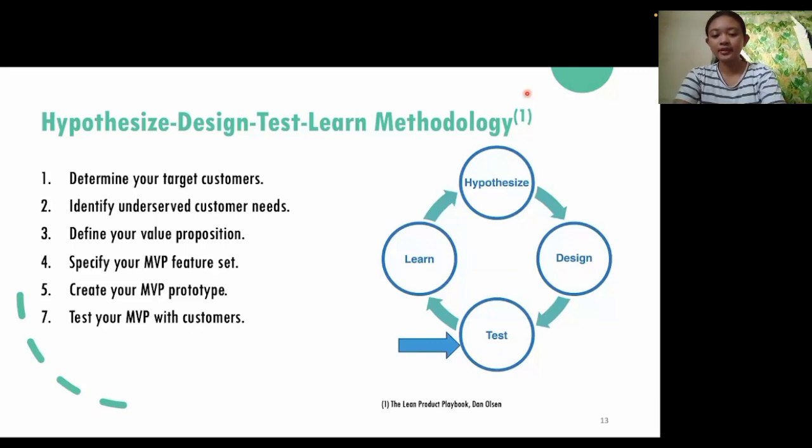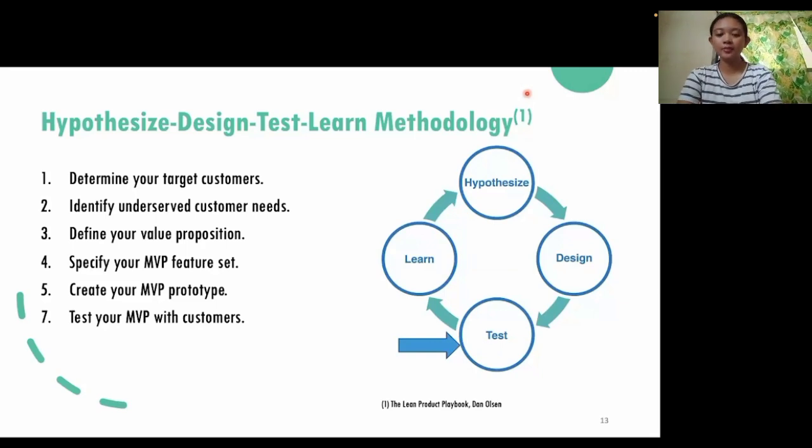And then, next is design. Specify your MVP feature set and create your MVP prototype. Test your MVP with customers. Kailangan natin siyang i-test para malaman natin kung okay na ba yung product na ginawa natin or meron pa tayong dapat idagdag. And last is learn. Iterate and pivot to improve product market fit.